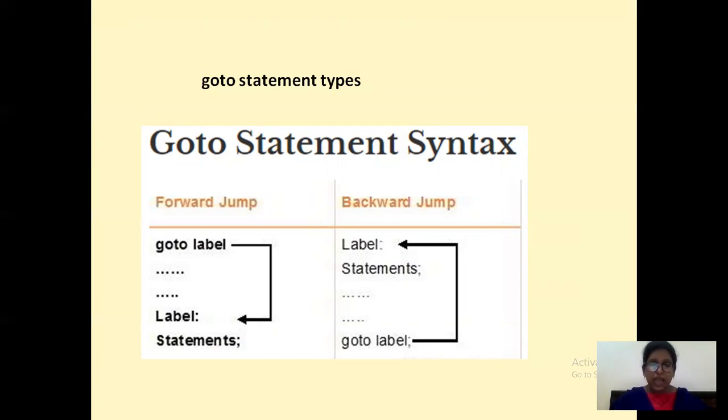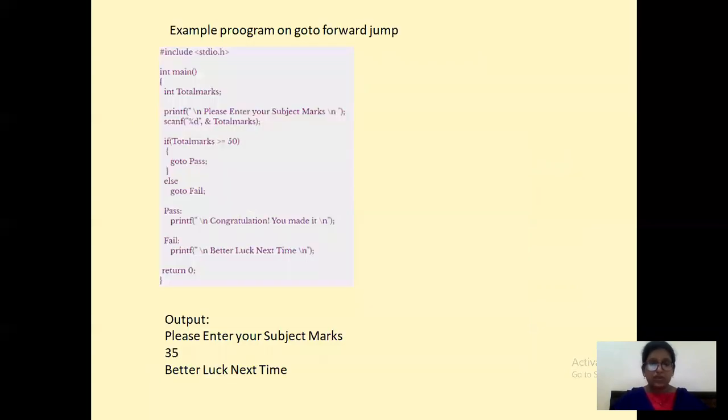Now see, you have some statements and you are calling the label after that one, right? Goto of that particular label, and if your label is above those particular statements, then you will be saying that it is your backward goto, because you are saying goto that particular label and your label is back of those statements. So these are the two ways of gotos, forward and backward.